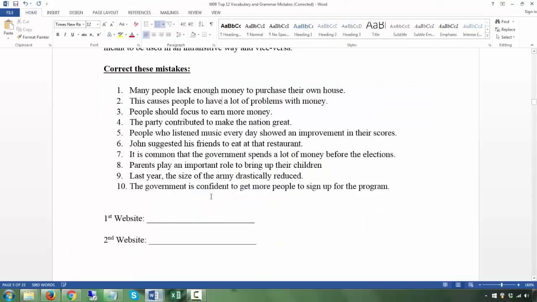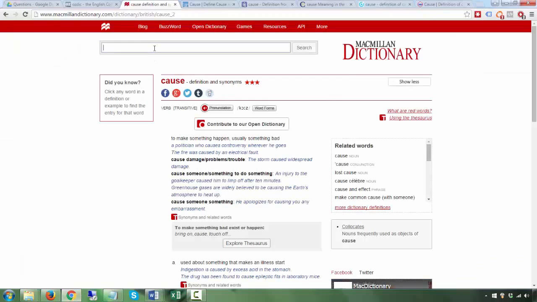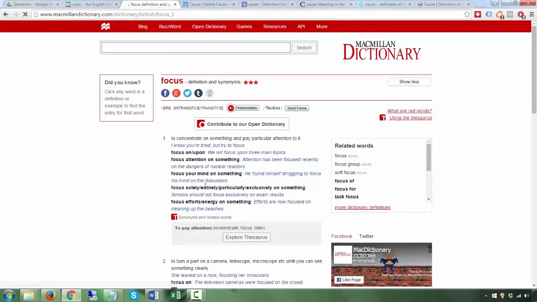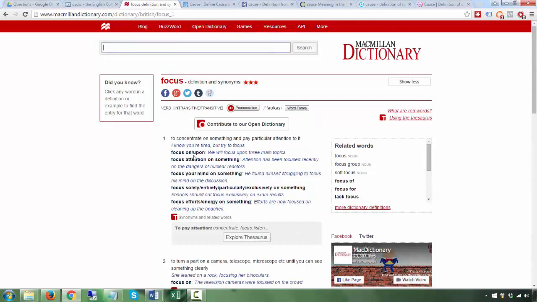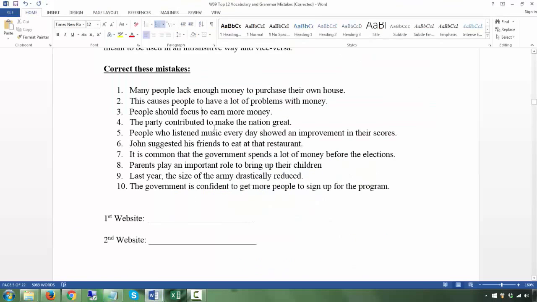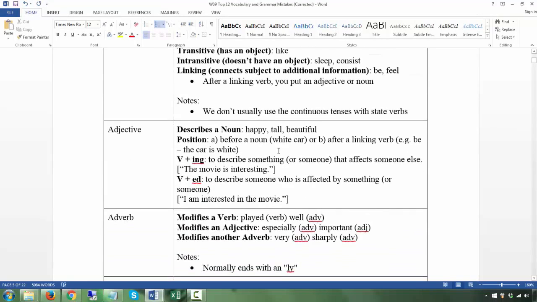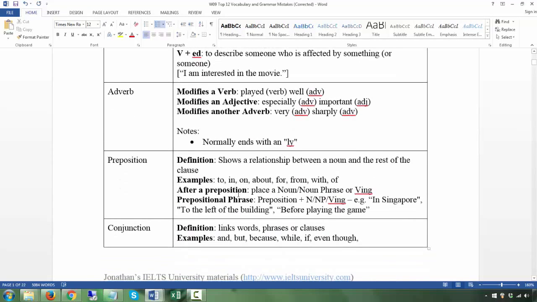So anyway, "cause someone to do something, people should focus." This is the wrong collocation. This is the verb focus plus to. You focus to do something. Let's have a look at focus. Focus on. So you focus on, so it's the preposition on, and after the preposition, going back to the first lesson, if you need a verb after the preposition, you are basically going to use the verb in ing.